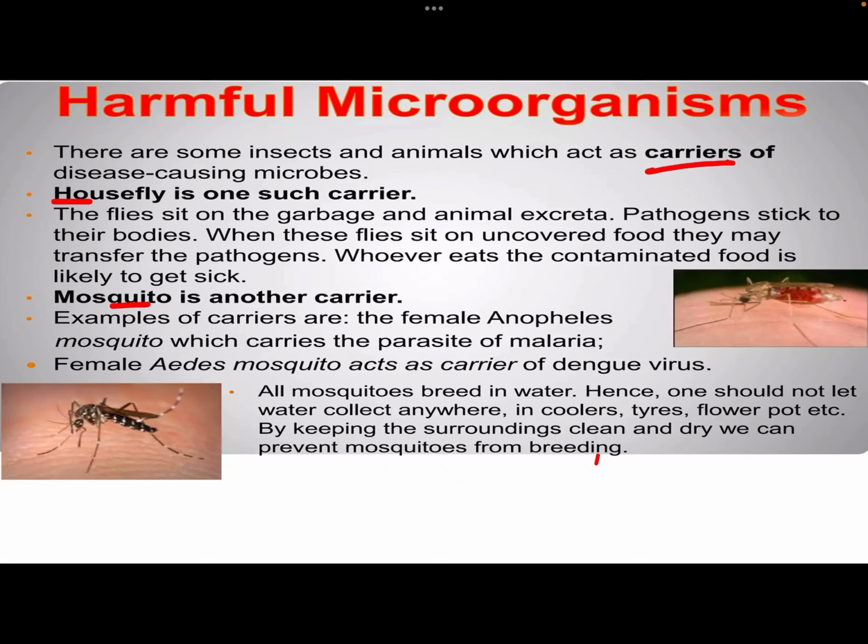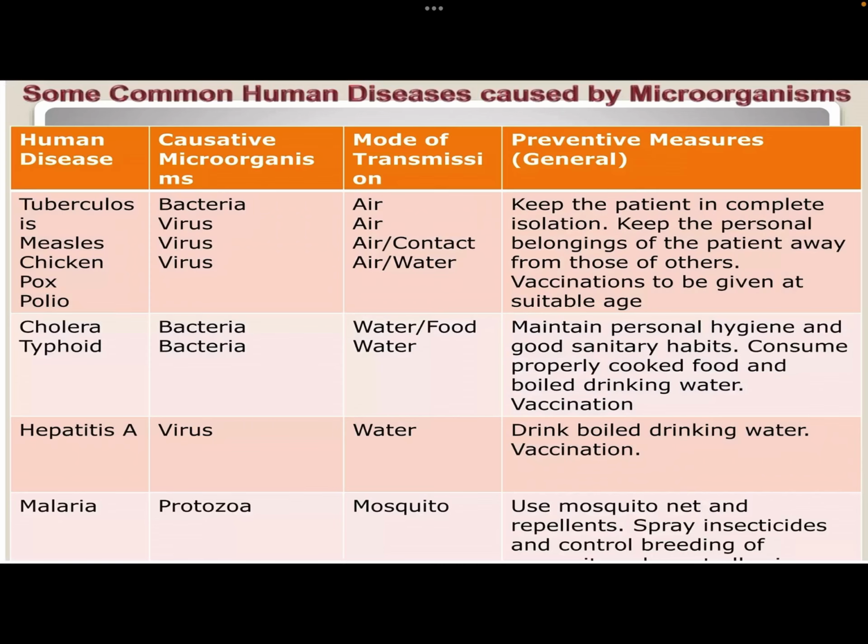Again, with mosquitoes, the female Anopheles mosquito carries the parasite of malaria. When these mosquitoes sit on our body to suck blood, the parasite of malaria gets transmitted to our body.